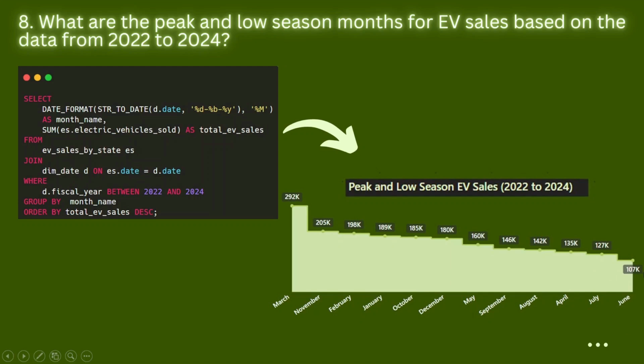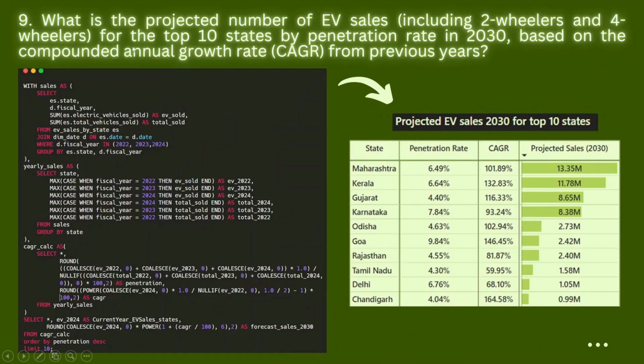So this raises an important question: why are the sales low in June? We need to understand factors like seasonal buying habits or low promotions in June to help AtliQ Motors boost sales in low performing months. Now let's look into the next question.